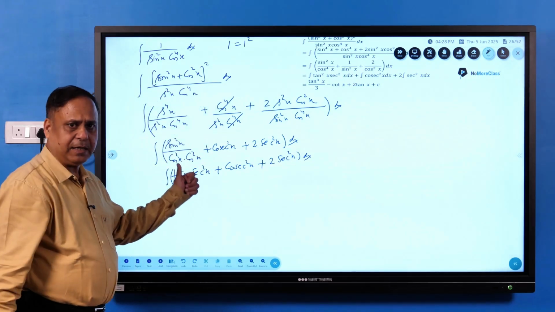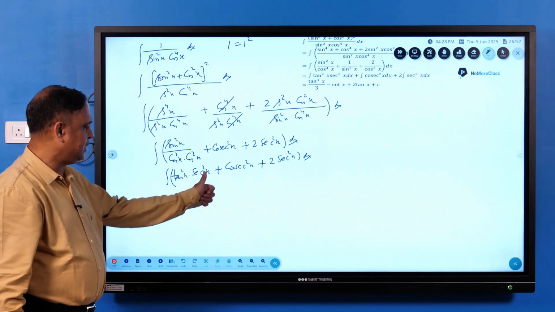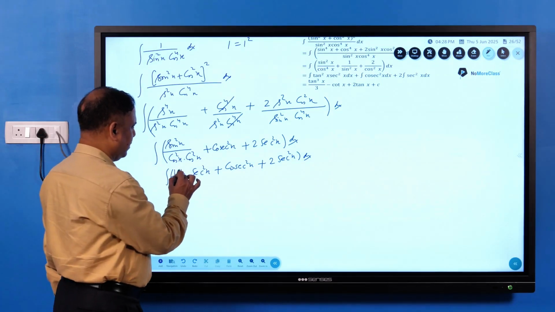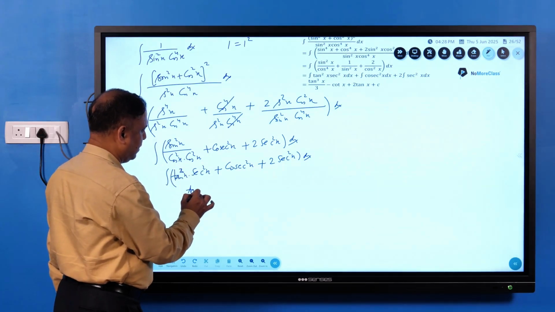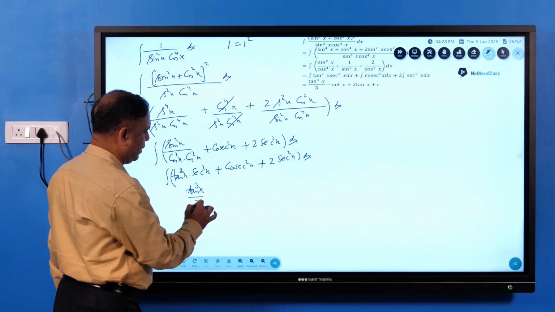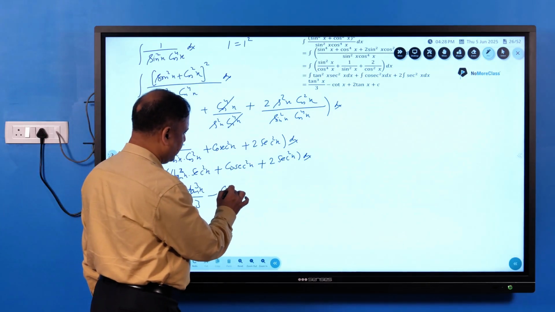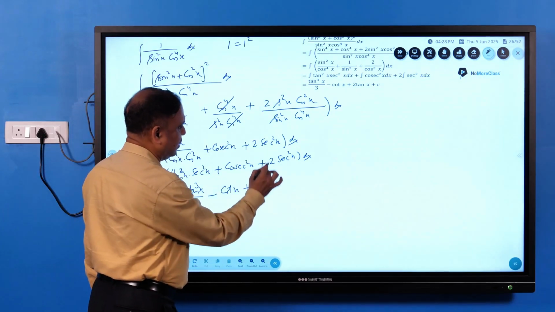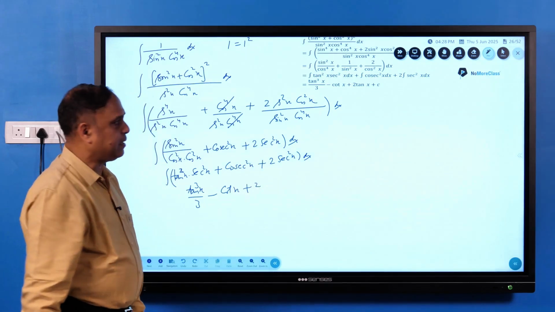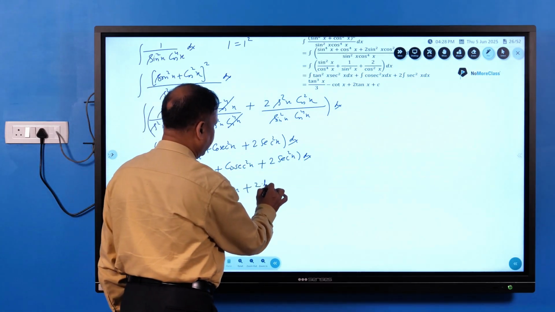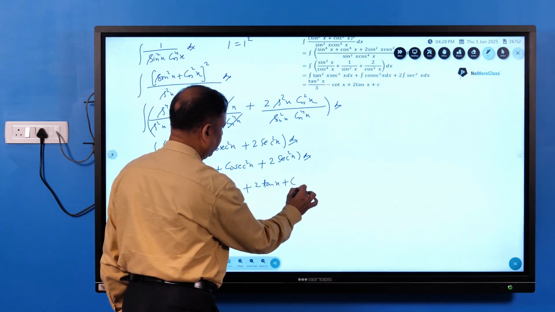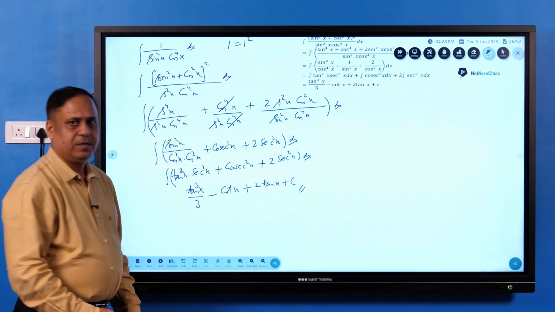In this, what we will do? Take tan x equal to t, sec²x dx is dt. So t³ upon 3. So this will be tan³x upon 3. Integration of cosec²x is minus cot x. Plus 2, integration of sec²x is tan x. So plus 2 tan x plus c. That is the answer of this. So thank you.